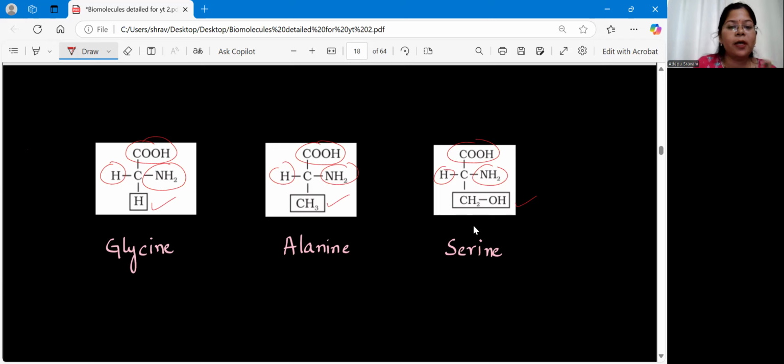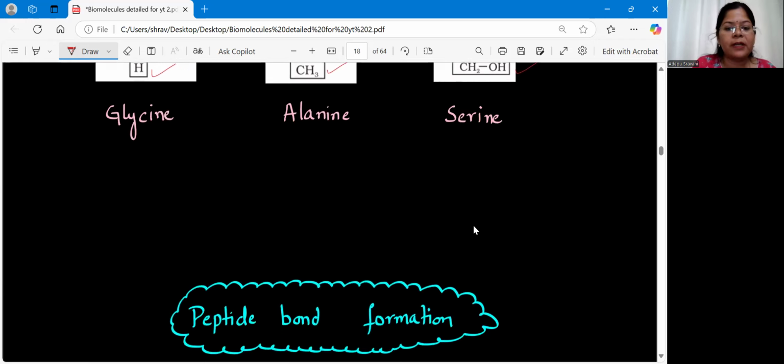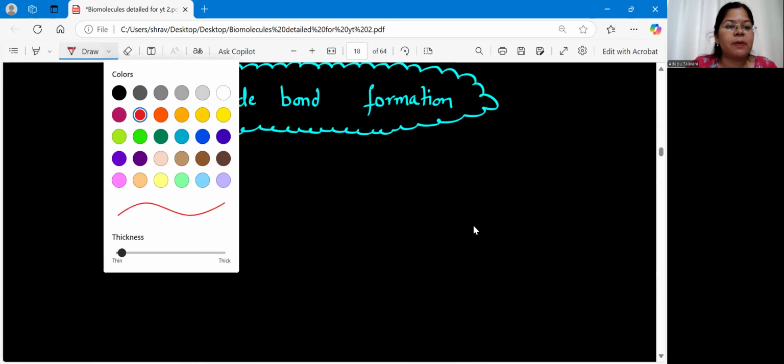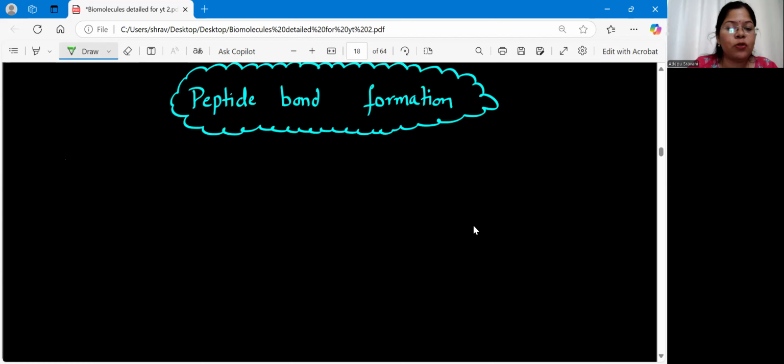Now, coming to the bonds which are present between two amino acids. Let us consider the peptide bond formation. How is this peptide bond formed? For that, again, let me draw the amino acids first. You can draw the amino acid without seeing. First, we'll draw the structure of glycine, and then I'll draw the structure of, let us take alanine.